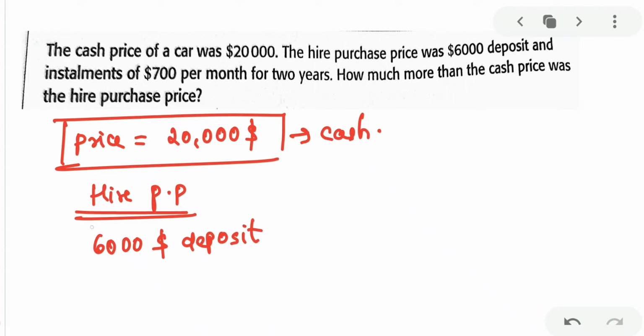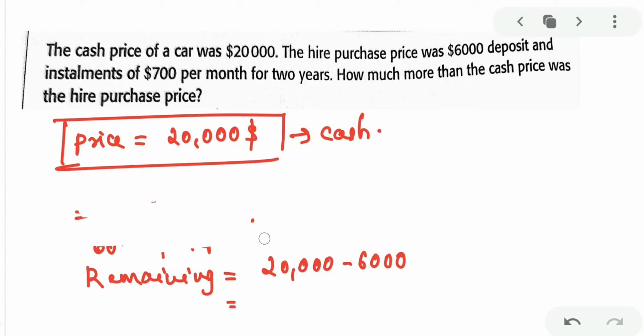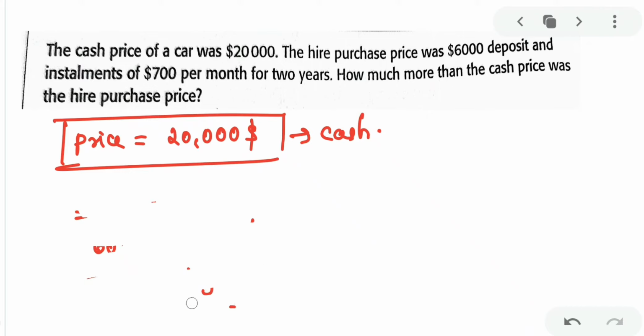Deposit is always subtracted from the main price of your car. Whatever the product is, you have to subtract the deposit from its main price. The main price of car is 20,000. So if you have paid the deposit, remaining will be 20,000 minus 6,000. Do you agree, kids? Just a second, kids. I made some mistake. I'm so sorry. They are not asking about this thing. They are saying the cash price.